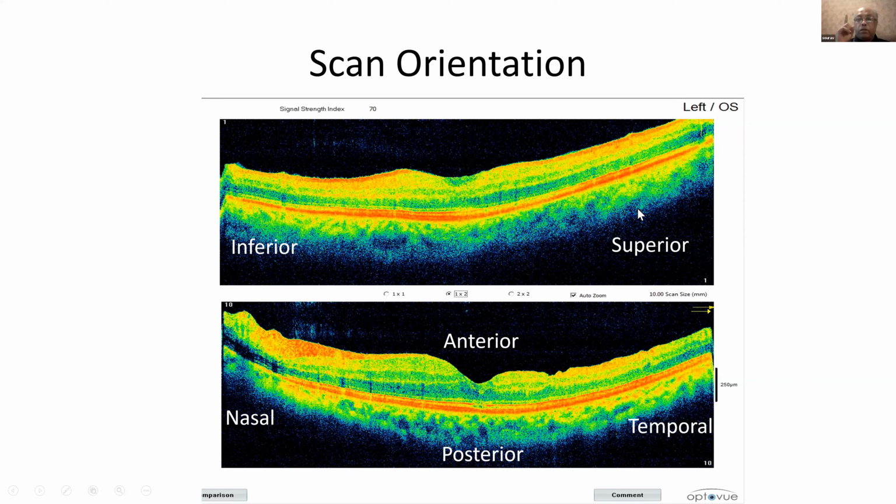Dr. Sangeet, there's a question from Dr. Kavya. Sir, if arrows and the eye are not mentioned, how do we identify which eye the OCT is taken from? I think then it will be very difficult to identify. I don't know, but I think it is a standard on all the scans.